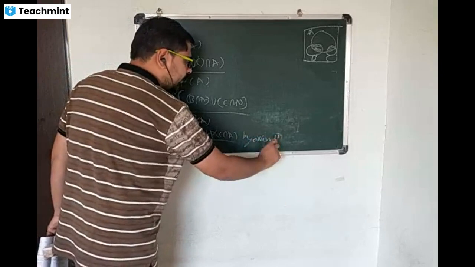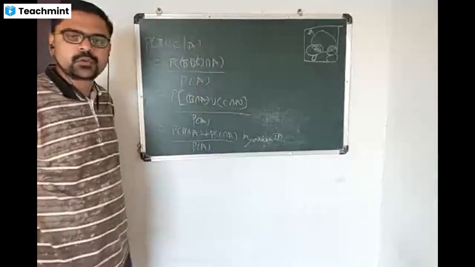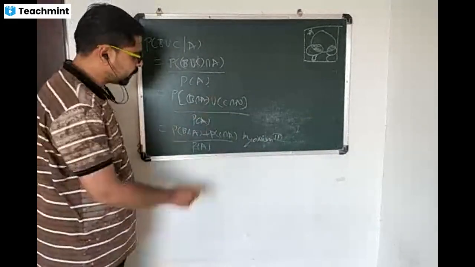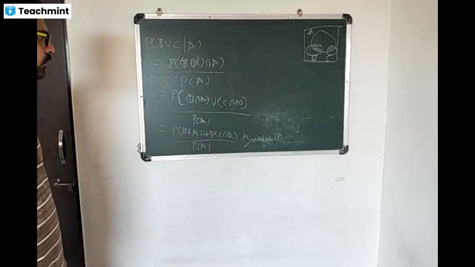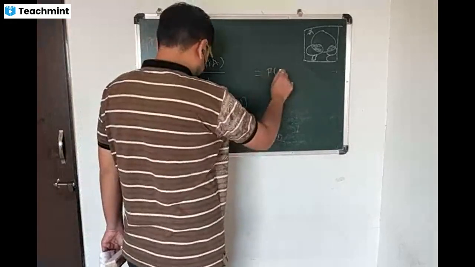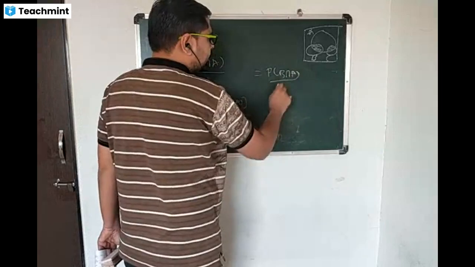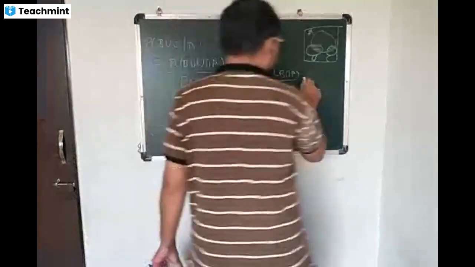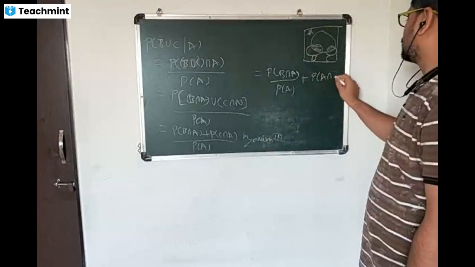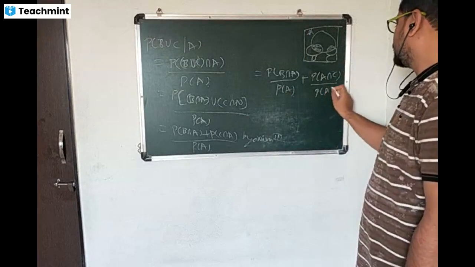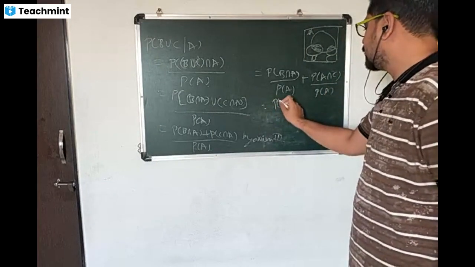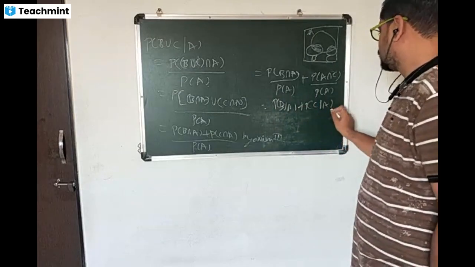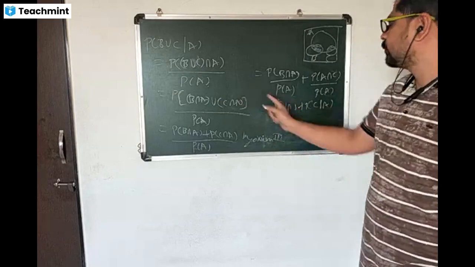By Axiom 3 of probability, we have probability of A union B is equal to probability of A plus probability of B, provided A and B are mutually exclusive. So this is nothing but probability of B intersection A divided by probability of A, plus probability of A intersection C divided by probability of A, and this is nothing but probability of B given A plus probability of C given A, and that we have to prove.